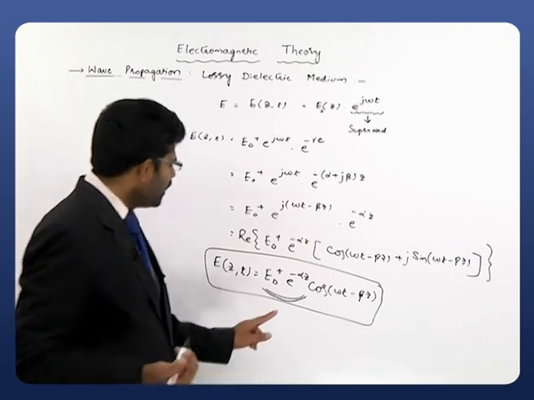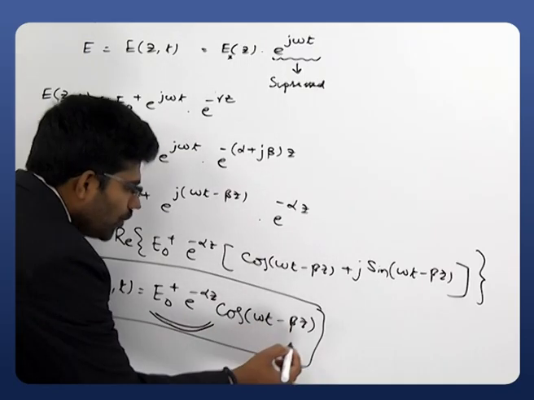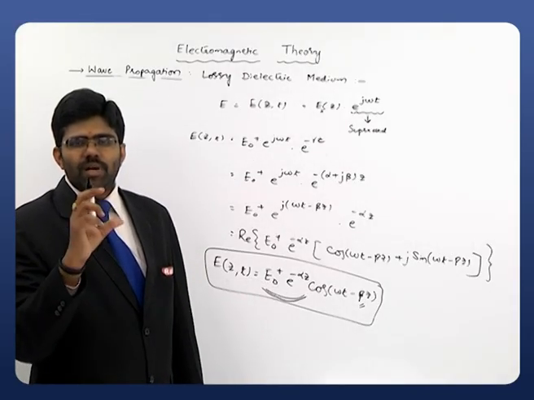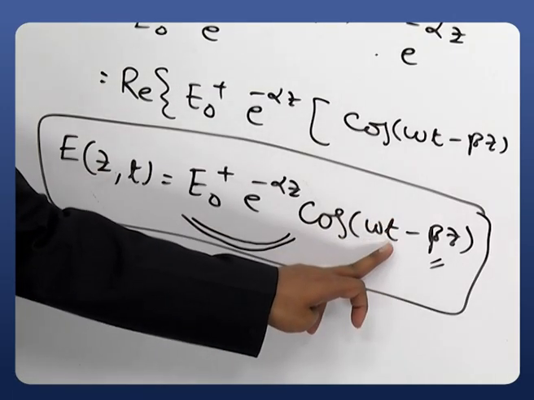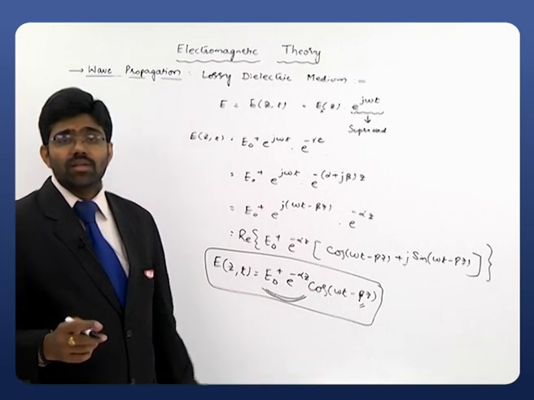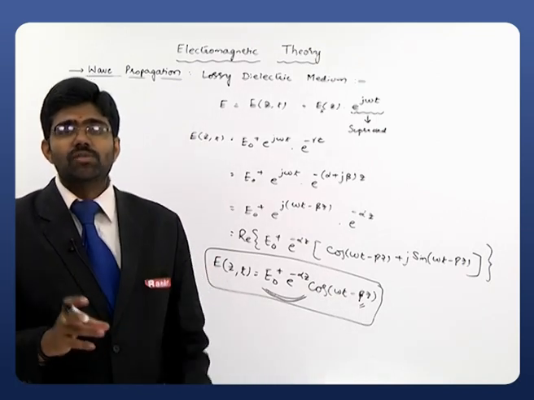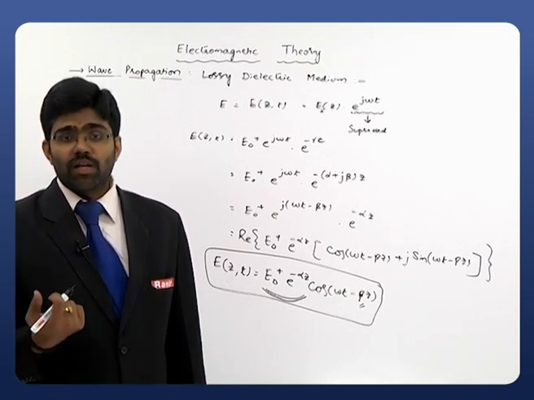In the same way, the phase of this particular term, cos omega t minus beta z, will depend upon beta. So if beta is varying, obviously the phase is also varying, and clearly this phase depends on time also. As the time increases, the phase of the signal also varies. With what rate the phase is varying, that is what we require.